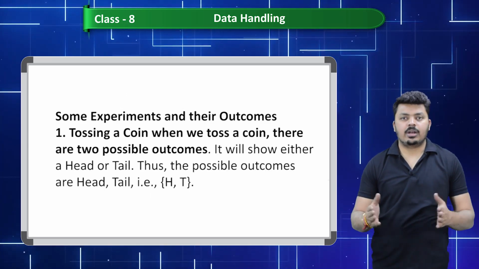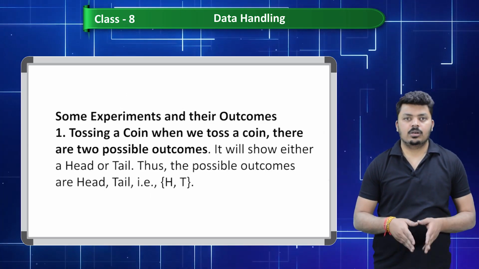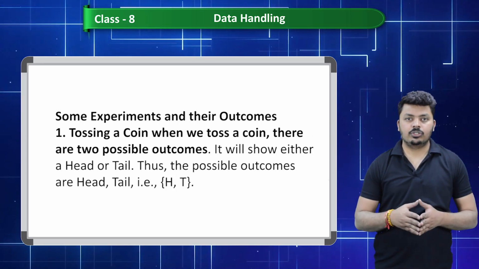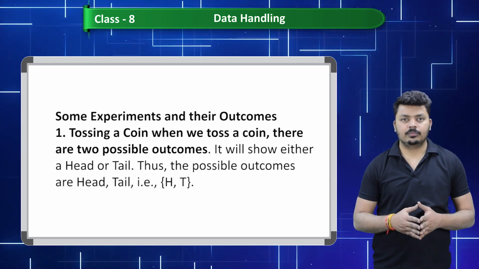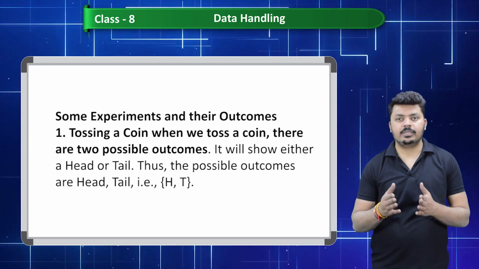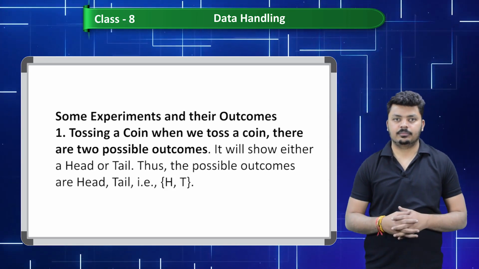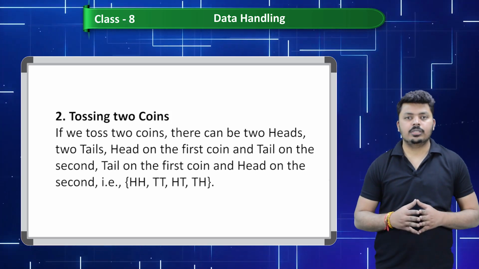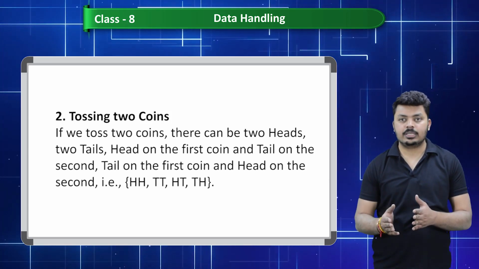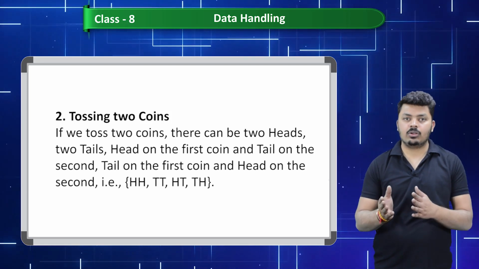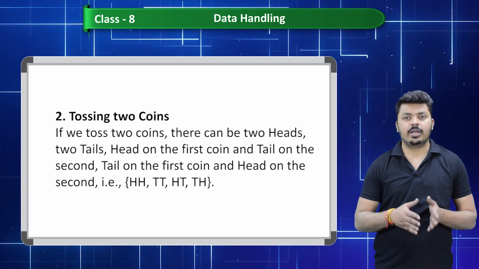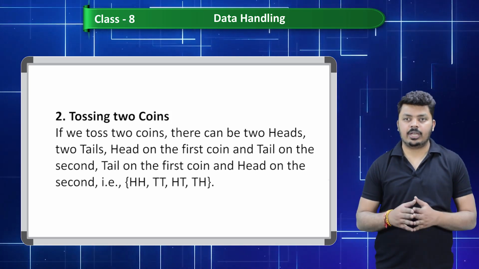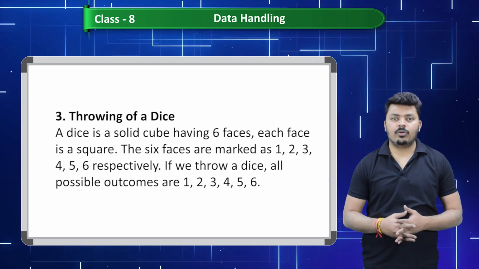Some experiments and their outcomes. First, tossing a coin. When we toss a coin, there are two possible outcomes. It will show either head or tail. Thus, the possible outcomes are head and tail, that is H, T. Second, tossing two coins. If we toss two coins, there can be two heads, two tails, head on the first coin and tail on the second, and tail on the first coin and head on the second, that is HH, TT, HT and TH.